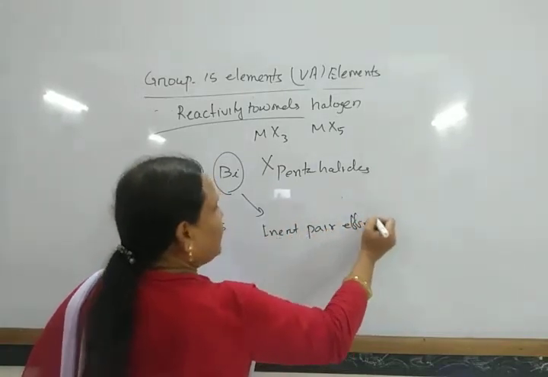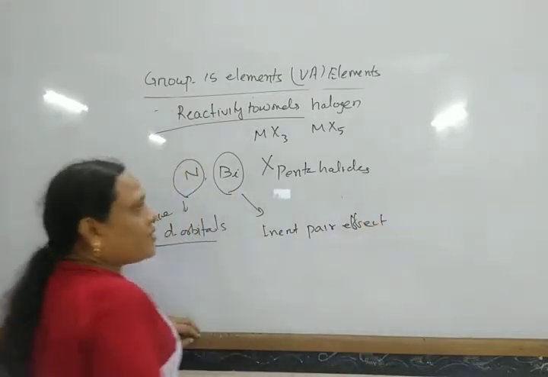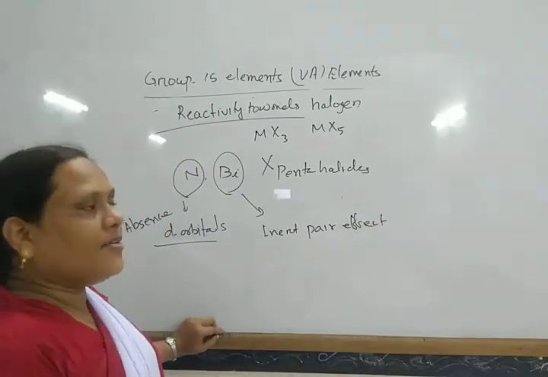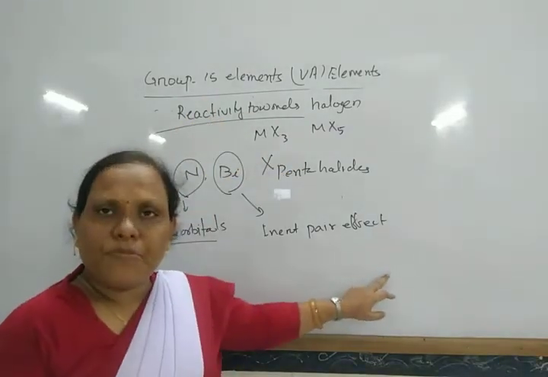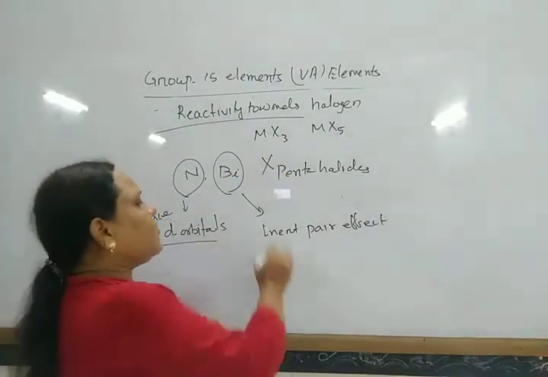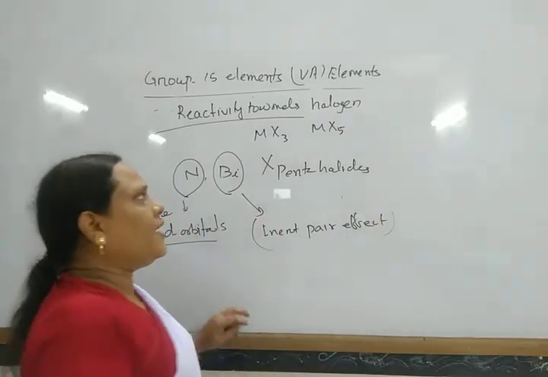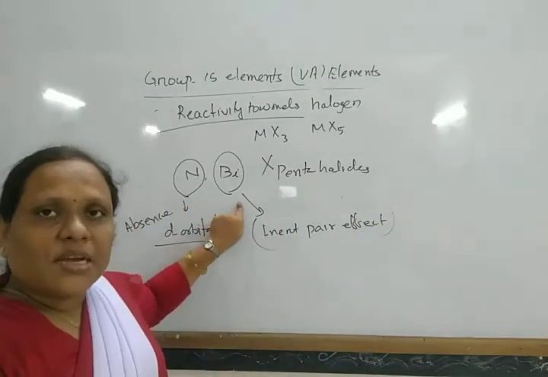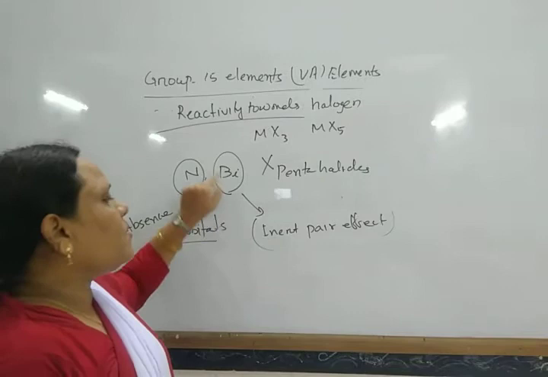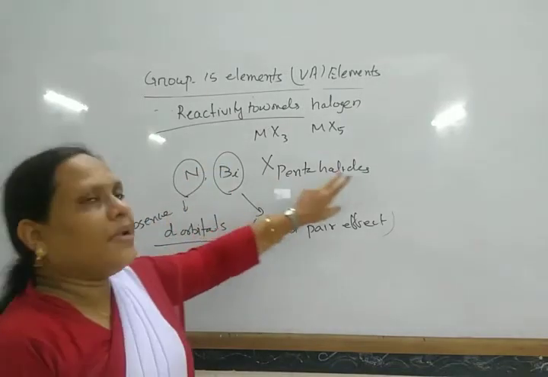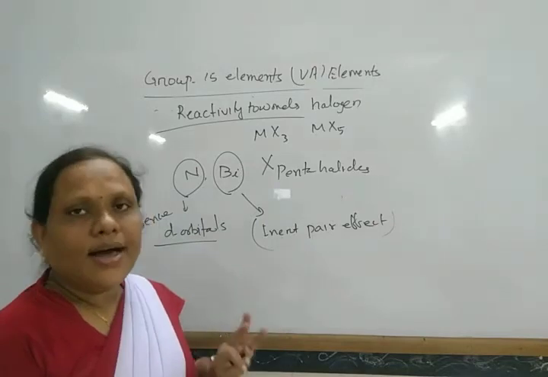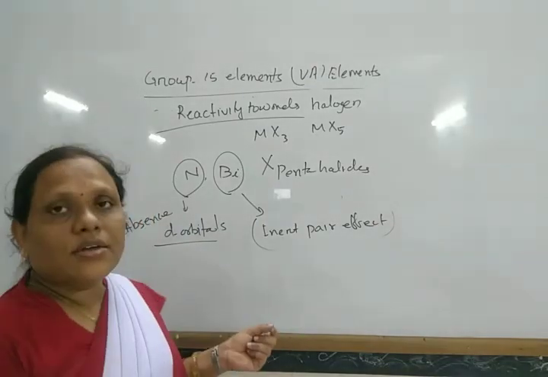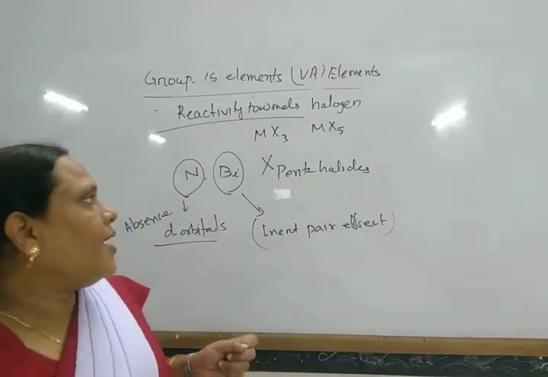The s electrons are reluctant to take part in bond formation, so only the p orbitals take part. In this way, bismuth and nitrogen do not form pentahalides, but all others do.